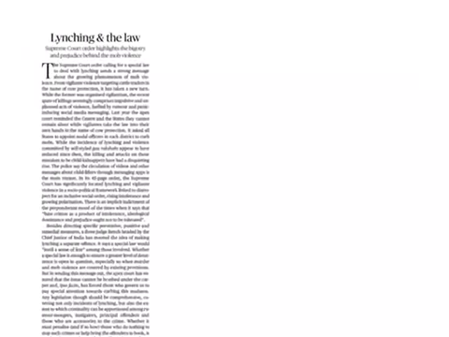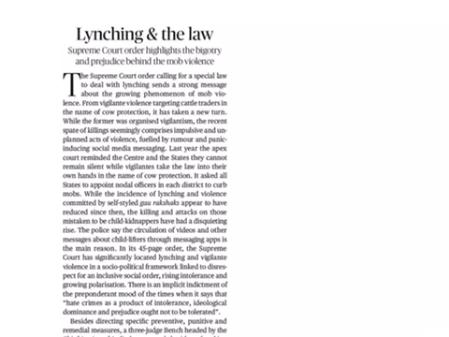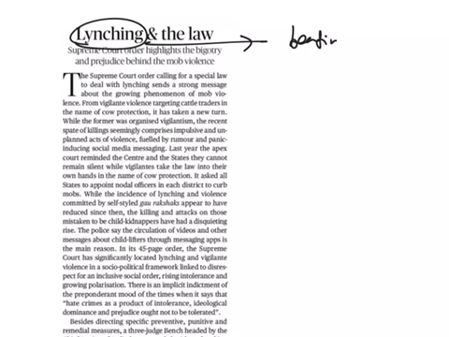Our next article is lynching and the law. What is meant by lynching? That is beating a person to death by a group of people with a common objective.